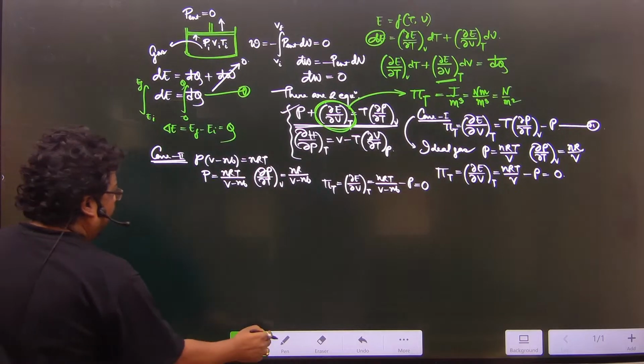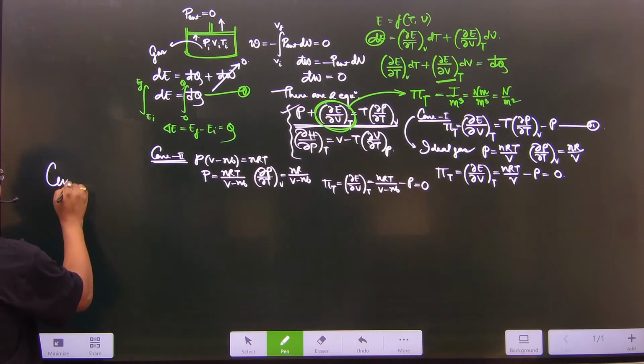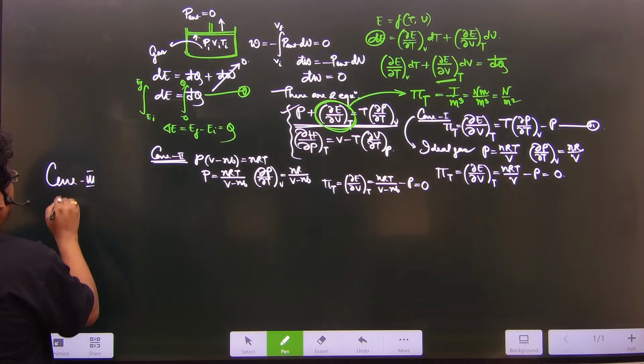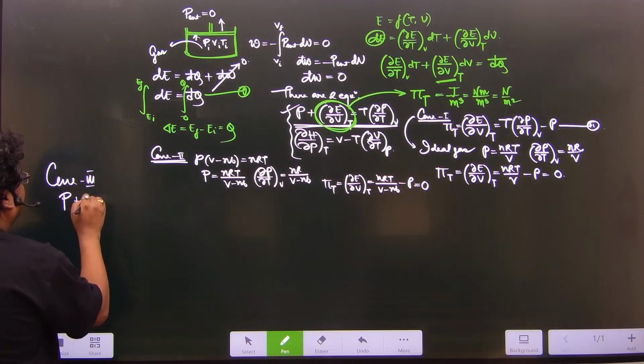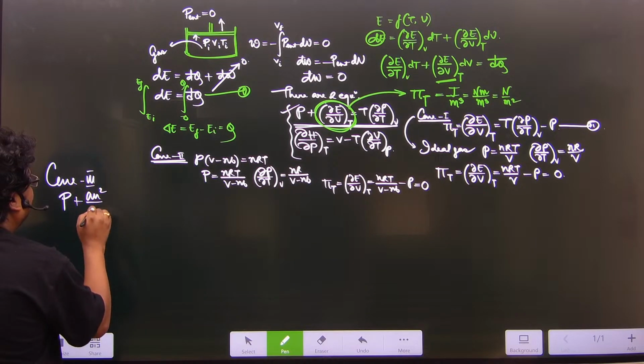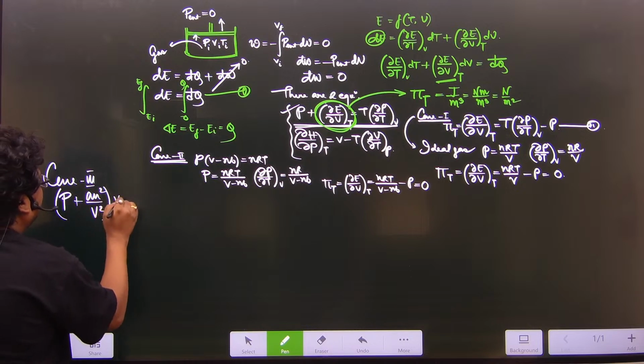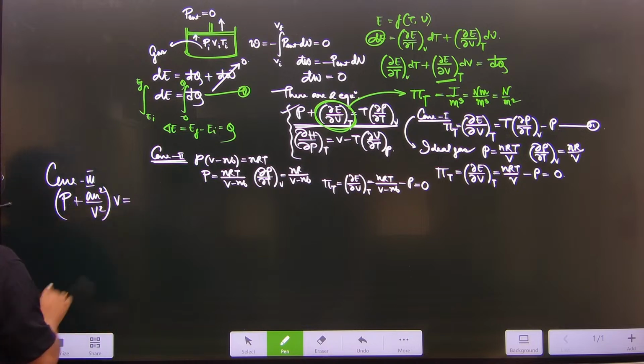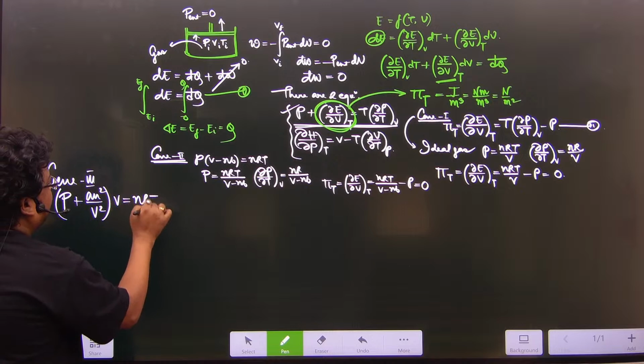So first of all, case 3 is the van der Waals gas. Before we jump into van der Waals gas, there is another type of gas, that will be (V plus an squared by V squared) into V is equal to nRT.